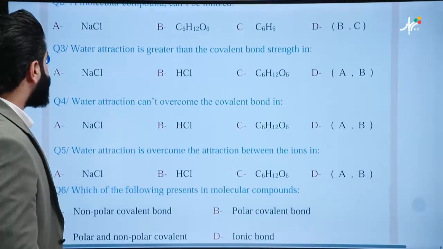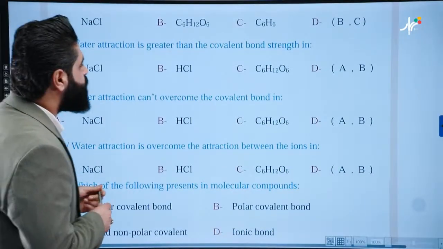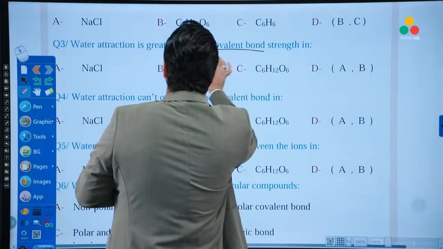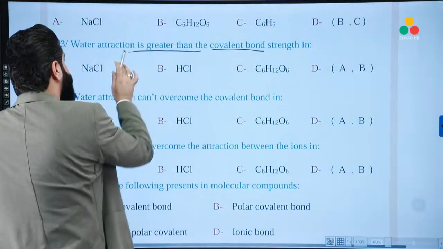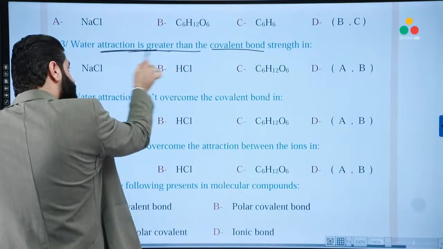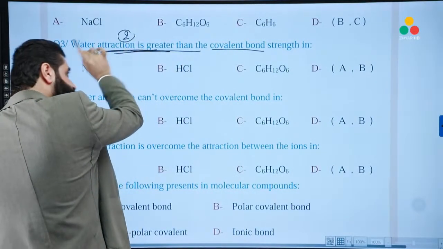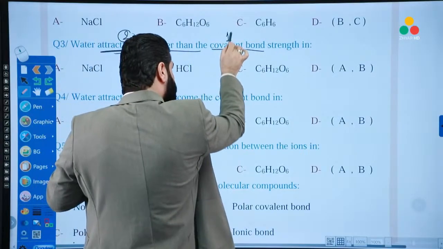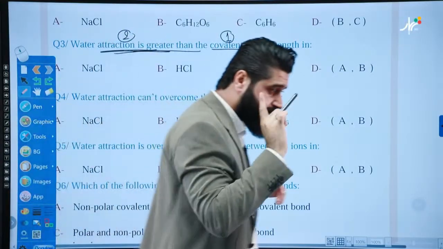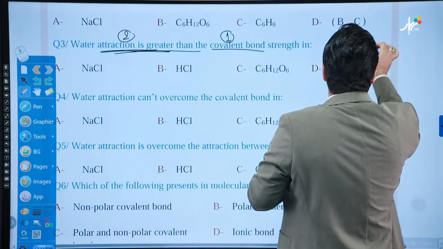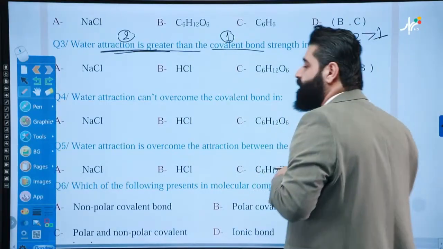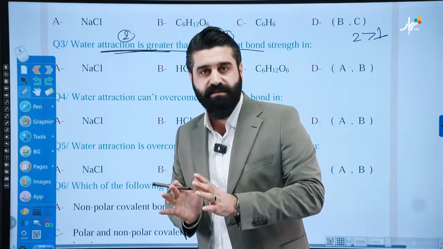Question 3, water attraction is greater than the covalent. Mister, look, last time we have studied this, water attraction as the second point, covalent bond as the first point, and then you said, I remember, if the second point is greater than the first point, such a compound is supposed to ionize in H2O.